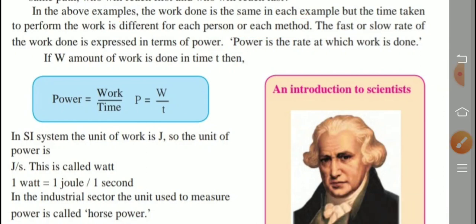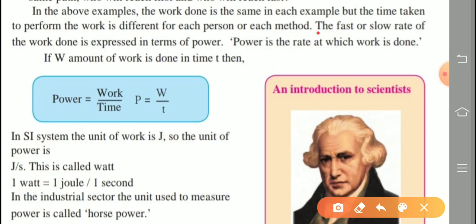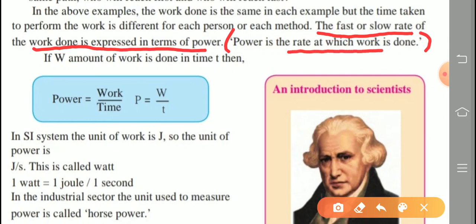What is the point given here? Check that. The fast or slow rate of work done is expressed in terms of power. So the question asked here is, define power. So what is the answer? The rate at which work is done is called power.